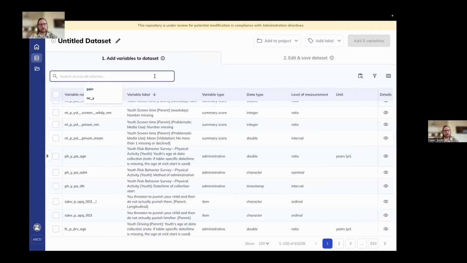And now we're going to talk about the search function. The search function works across all columns of the data dictionary, regardless of whether they're visible in your table or not. So if you're not quite sure where a variable is housed in the structure of ABCD, what its variable name is, etc., you can use this as well.